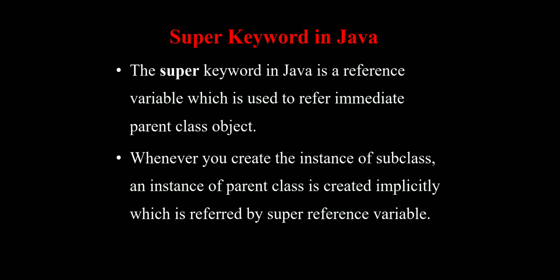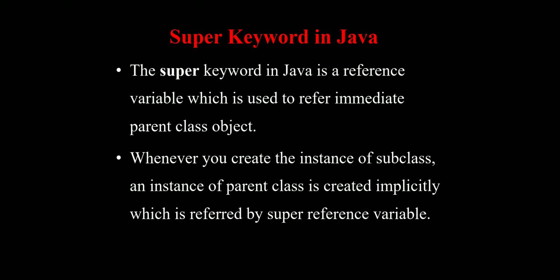Now we can see the super keyword in Java. We use the super keyword to call the method in our program which exists in a parent class, from the child class.